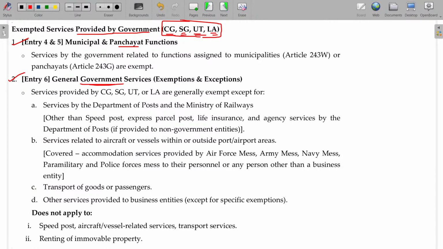Services provided by government are generally exempted, but these are taxable. General services, you can keep this in your mind: services by the Department of Post and the Ministry of Railways.